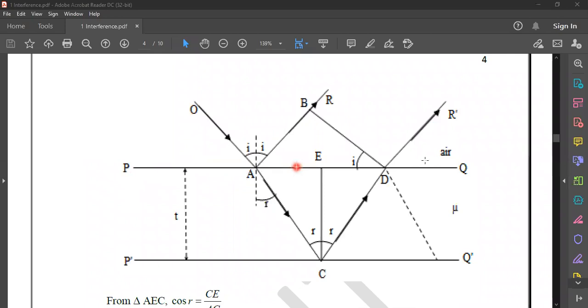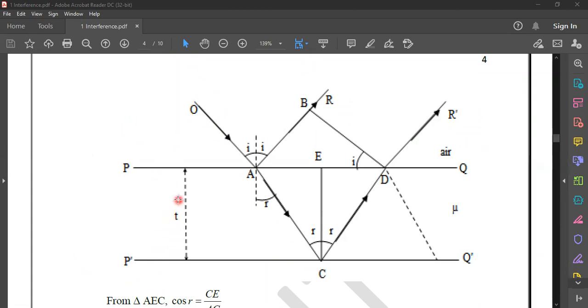This is parallel, and this is the thin film. The thickness of this thin film is t. On either side of this thin film we have air medium. That means on this side and on this side also there is air medium. In between there is this particular film.